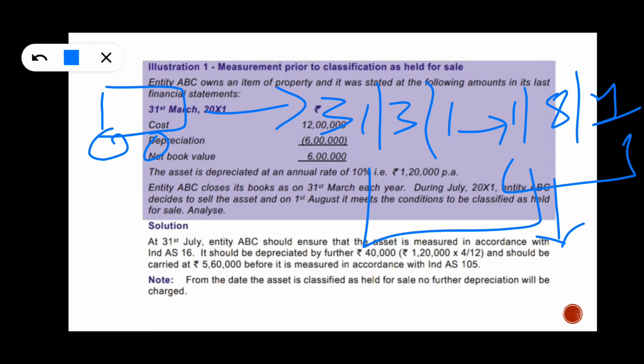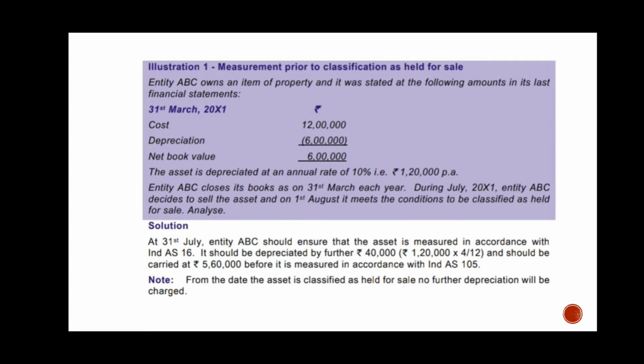Up to this period, do we have to do depreciation? Yes, because it satisfied the conditions after 1st August 2001, but before that, no. So they have to calculate the depreciation for this period and later on they have to cease.